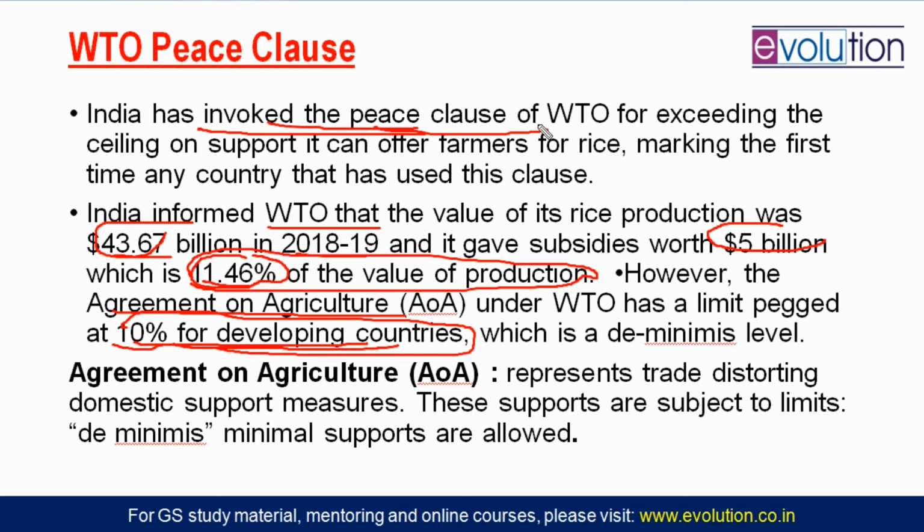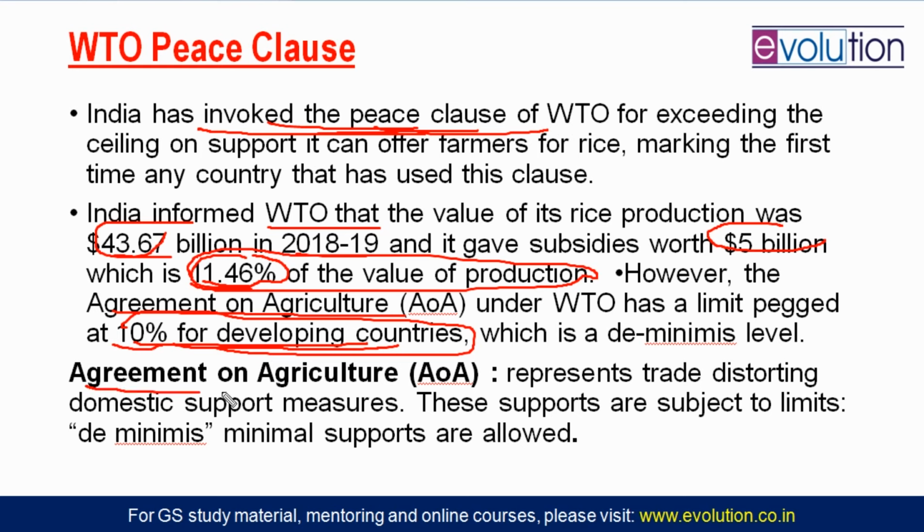for providing extra subsidy. India has gone to the WTO itself and said, please invoke the peace clause for us. We have provided extra subsidy, but this is for the need of our countrymen for reducing poverty and hunger. We are not doing it for export or commercial purposes.